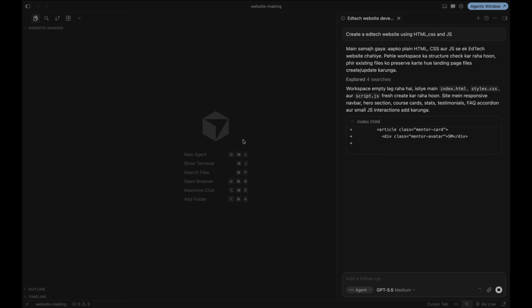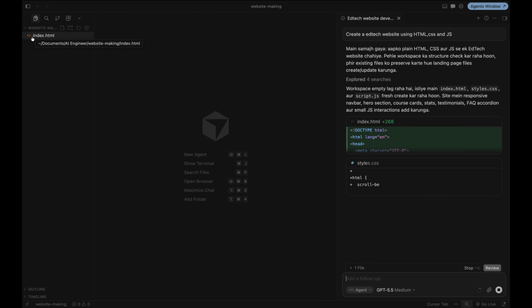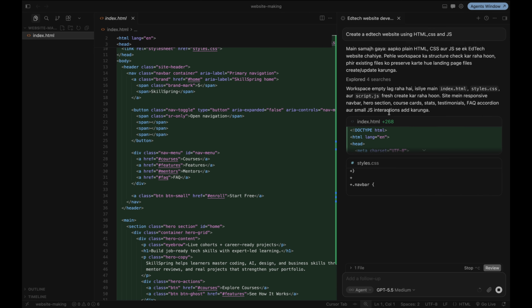Now see what it is doing. It is first creating index.html. Right now in this folder there is nothing, but see, automatically one new file will generate, index.html. It is created by AI only. I have the idea, I just put this idea into AI, and it will automatically generate all the code, and we can also update the code.